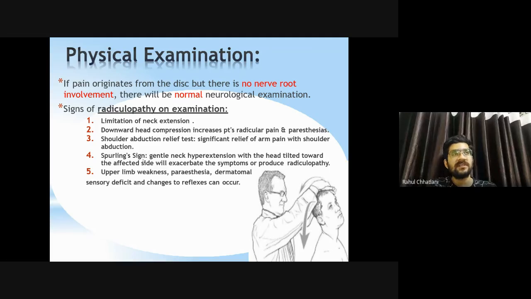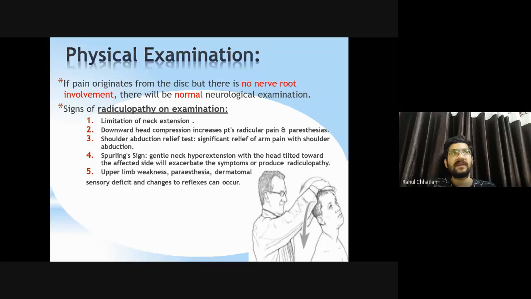So if pain originates from the disc but there is no nerve root involvement, there will be a normal neurological examination. When we do the whole neuro examination, it starts with higher mental function, consciousness level, sensory, motor, reflexes, Babinski sign, everything. If we include reflexes, everything, all these things will be normal. Everything will come out normal. Why? Because the patient has no pain in any one place. Yes, but if there is pain and the nerve root is compressed, then there will be signs. First, sign of radiculopathy on examination.